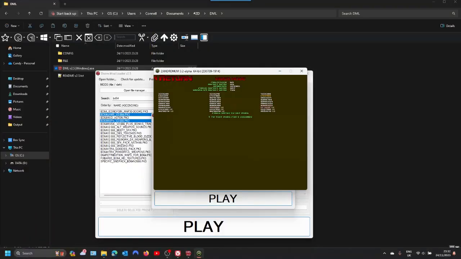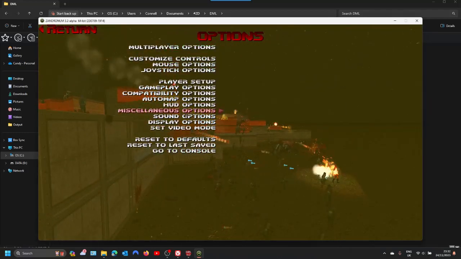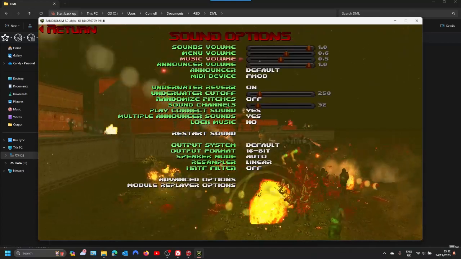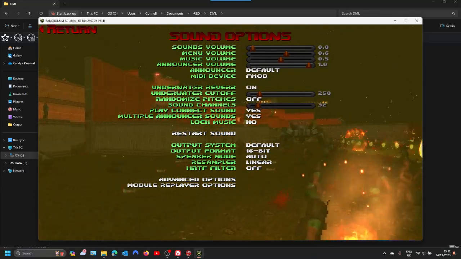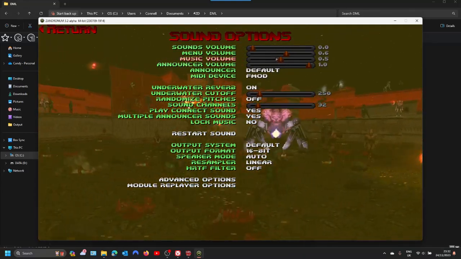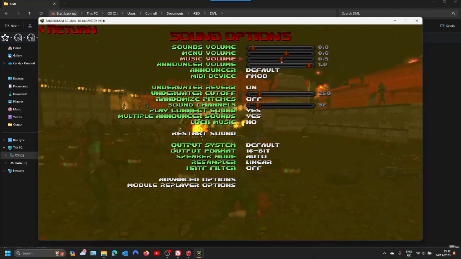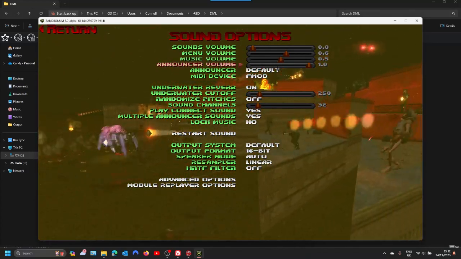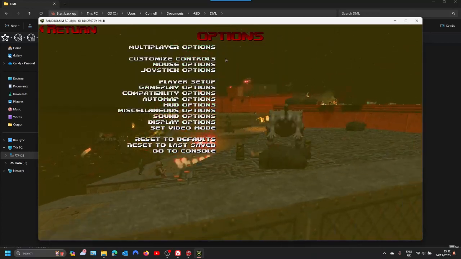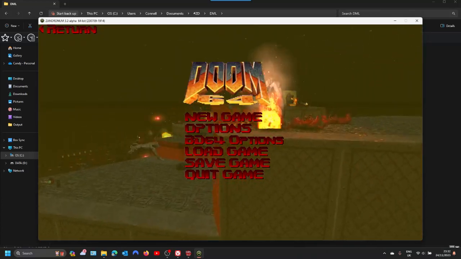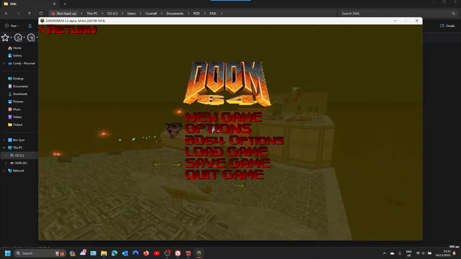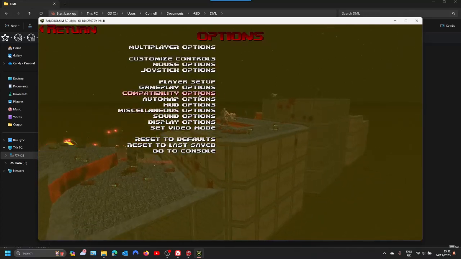I'm just going to change the video mode to small screen. I'm just going to turn off that volume. Looking loud. So you'll need to configure it. So this will just be default settings.